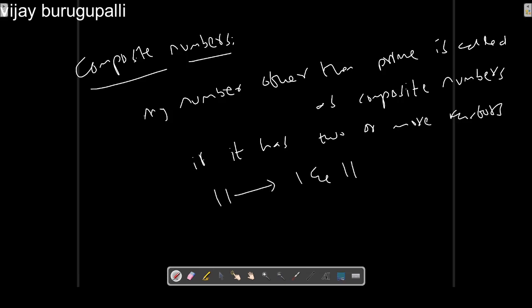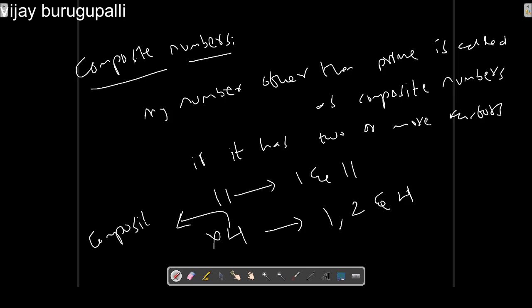So any number which has more than two factors is called a composite number. For example, let's take 4. 4 has 1, 2 and 4 as factors. So 4 cannot be a prime number. So anything which is not a prime number is called a composite number.